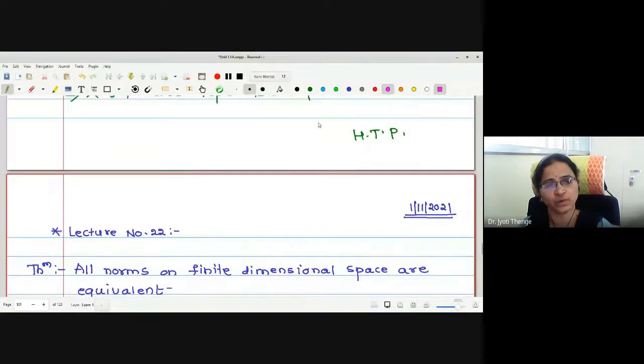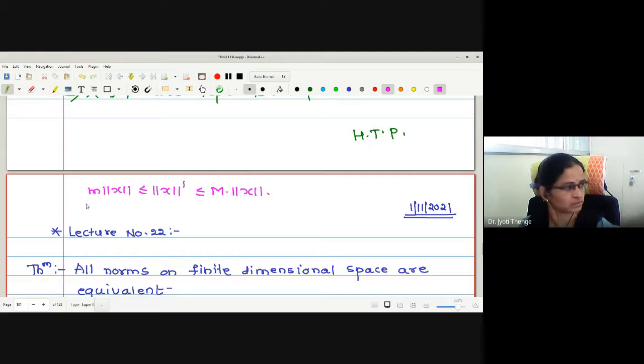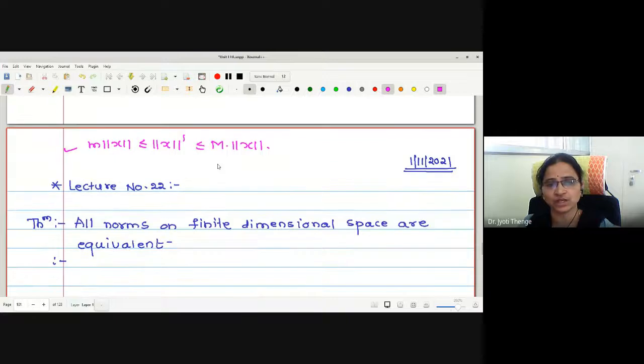Students, what kind of inequality were we proving? m times norm 1 of x is less than or equal to norm 2 of x, which is less than or equal to capital M times norm 1 of x. Is that okay? Yes, ma'am. Okay, so let me prove this kind of inequality now.